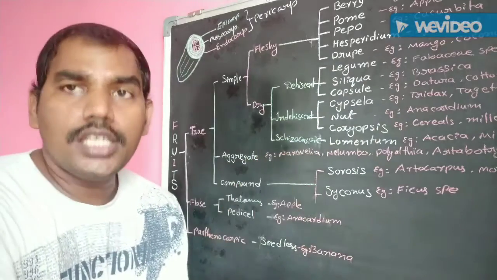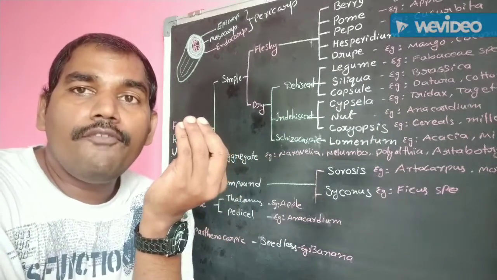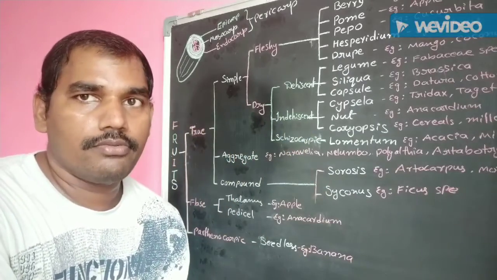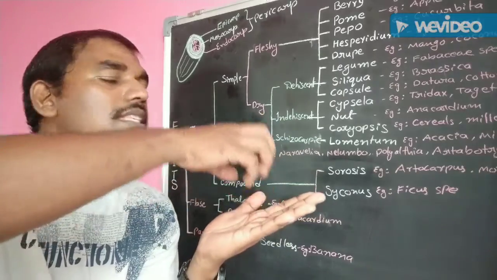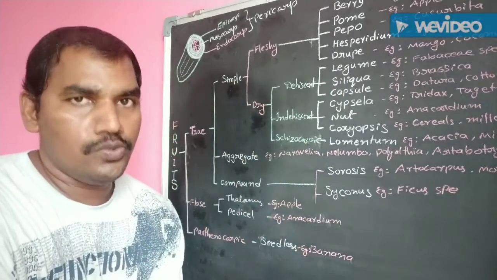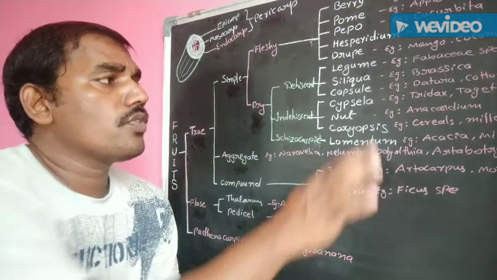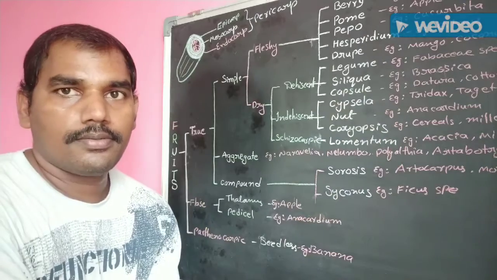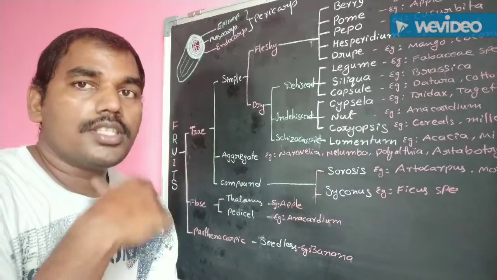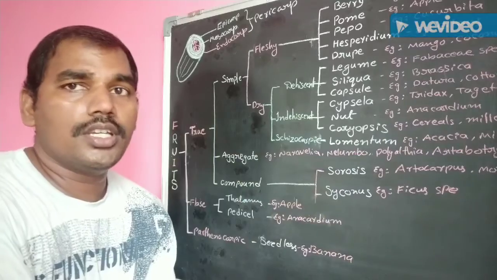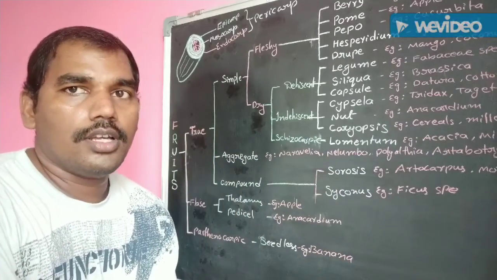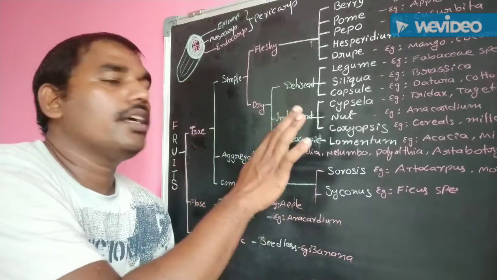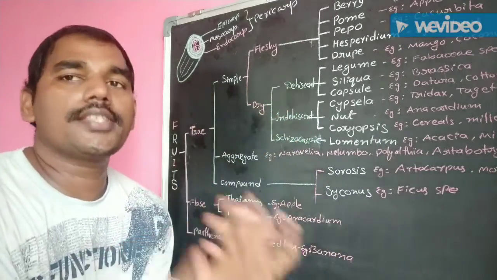Another one, indehiscent fruit. This means the fruit never opens, does not break down into a number of halves. So seeds are not easily liberated from these indehiscent fruits. Okay. Some indehiscent fruits are cypsela, nut, and caryopsis. Seeds are liberated by some physiological force, by decomposition, or when birds and animals eat these types of fruits.